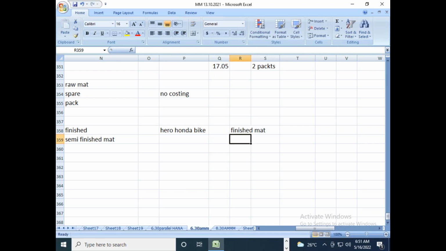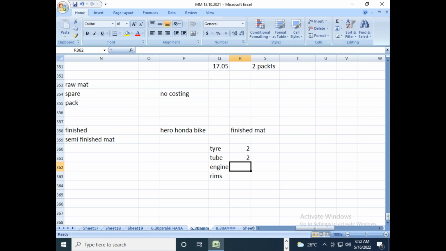If you want to manufacture a Hero Honda bike, there will be so many individual materials. Like you will have 2 tires, 2 tubes, and 1 engine, and 2 rims will be there, right?